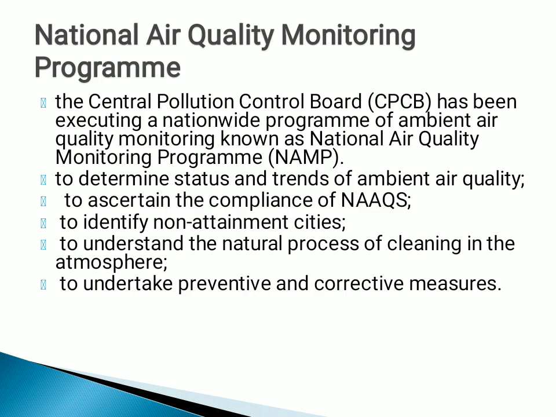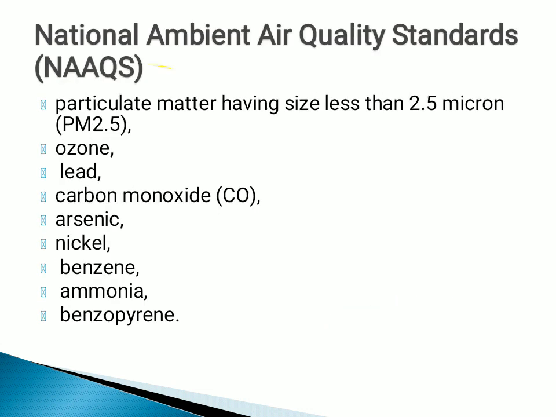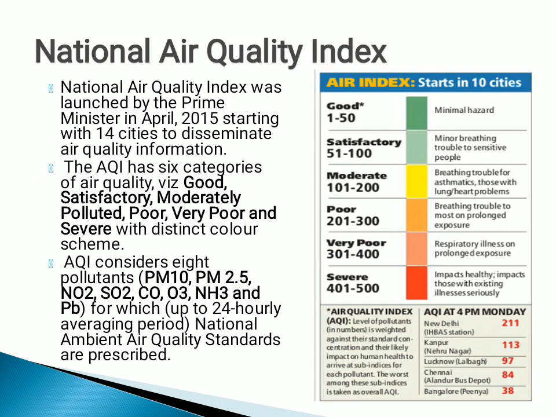There's another program by the Central Pollution Control Board, that is the National Air Quality Monitoring Program, where it will try to set up boards in cities. Even in Delhi, you will see big boards which define the sulfur dioxide percentage in the air, carbon dioxide, carbon monoxide. That is the ambient air quality measure. It is based on pollutants like ozone, lead, carbon monoxide, arsenic, nickel, benzene, ammonia, benzopyrene, and particulate matter. Considering these pollutants, how much pollution there is for each factor, the boards will be prepared and the cities will be monitored by the Central Pollution Control Board.